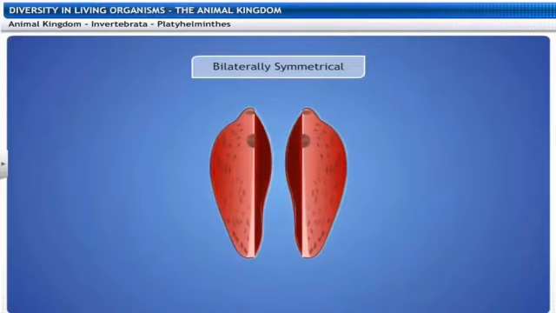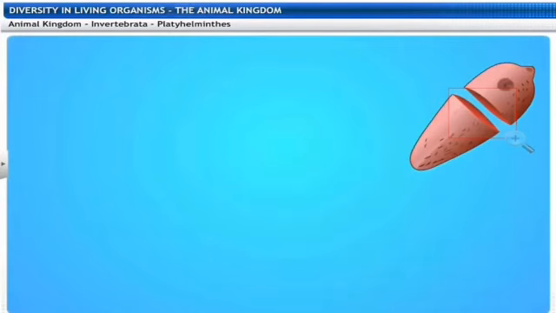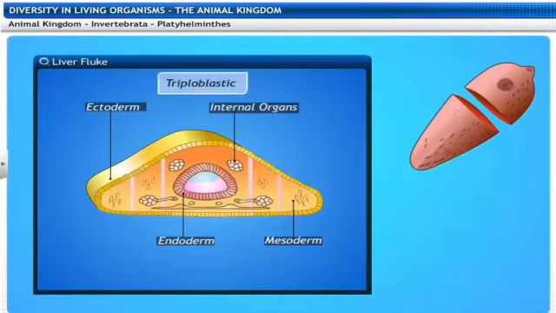The body is flattened dorsoventrally. So from the top and from the bottom side it is flat. Here we have observed the bilateral symmetry. That is, if the body is cut into 2 parts, the left and the right side will be absolutely the same or similar in nature. As they are flat, they are said to be flat worms also. They may be free living or parasitic also. And a lot of numerous examples are there.